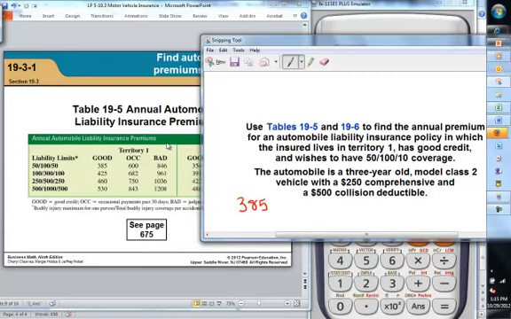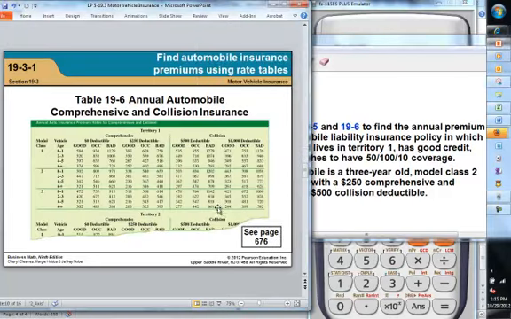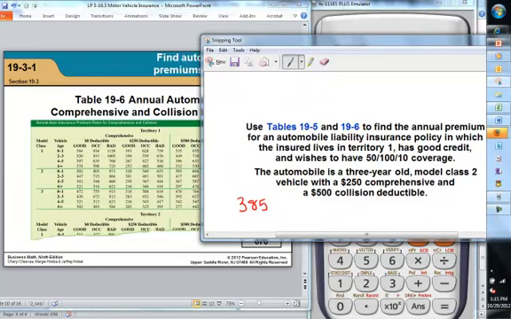And then we have to go to comprehensive, and so it's a 3-year-old Class 2, $250 comprehensive, and it's good credit rating, so that's 301.